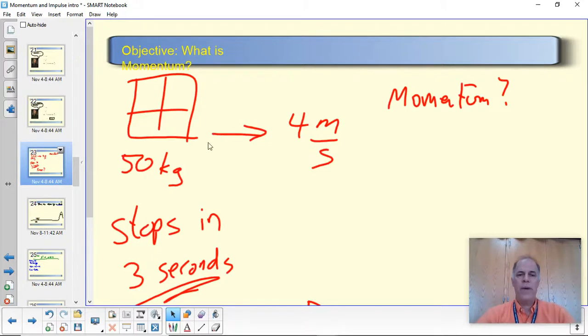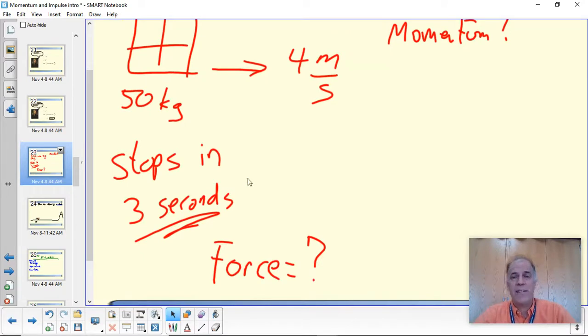Okay, so suppose we have a crate sliding across the floor. It's a 50-kilogram crate, that's over 100 pounds, and it's sliding across the floor at 4 meters per second. But the floor is a little bit rough, so it slides because there's friction. It slides to a stop in 3 seconds. We want to figure out what the momentum of the crate was before it slowed down, and then we want to figure out the force that's acting against it to make it stop in 3 seconds.